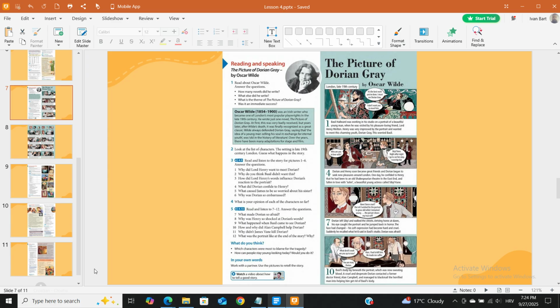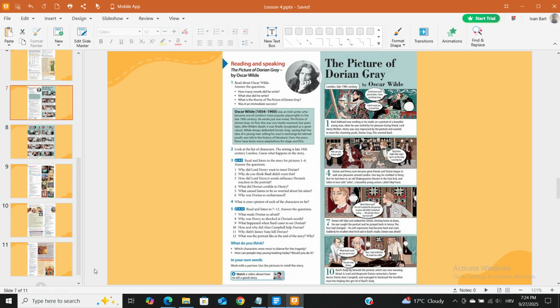Answer the questions. 1. Why did Lord Henry want to meet Dorian? 2. Why do you think Basil didn't want this? 3. How did Lord Henry's words influence Dorian's reaction to the portrait? 4. What did Dorian confide to Henry? 5. What caused James to be so worried about his sister? 6. Why was Dorian so embarrassed? 4. What is your opinion of each of the characters so far?